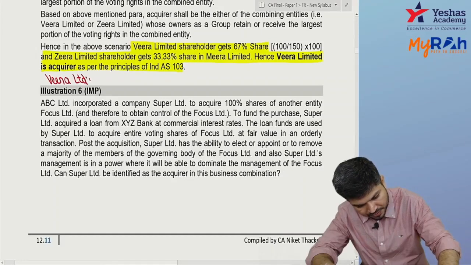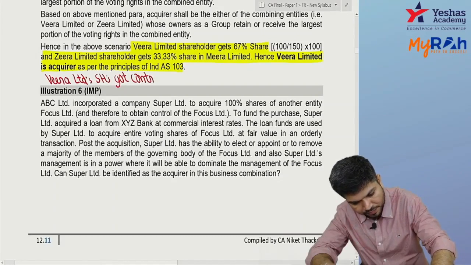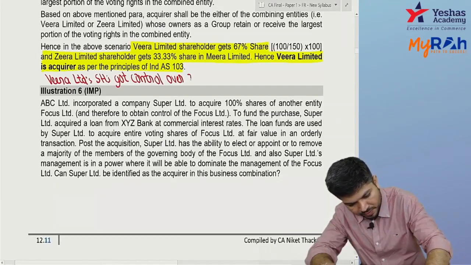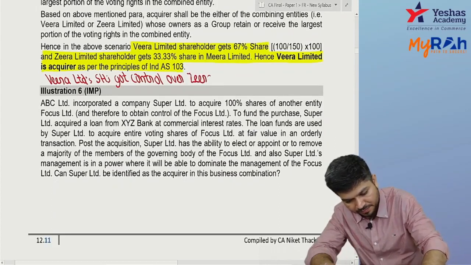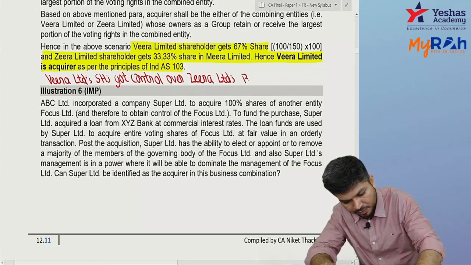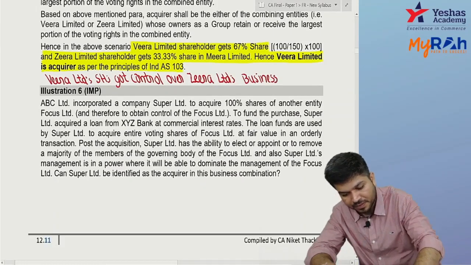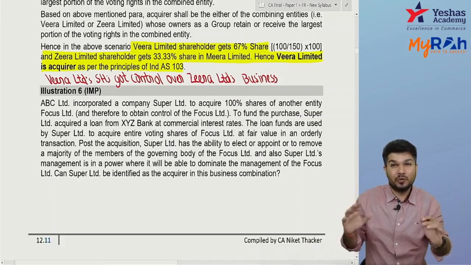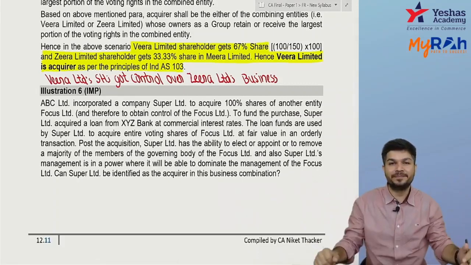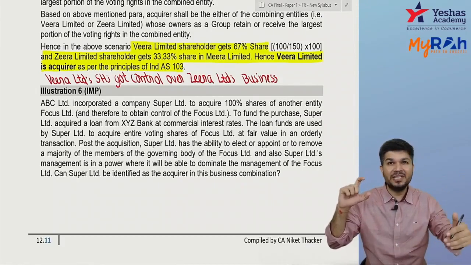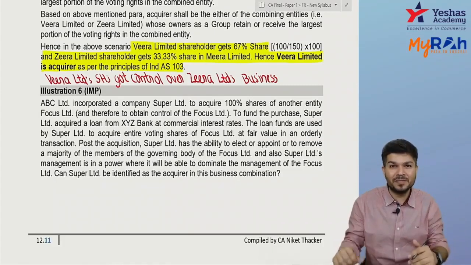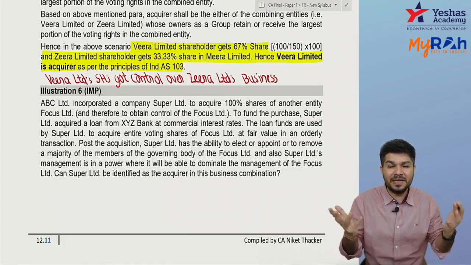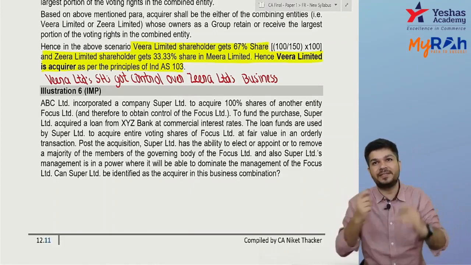Veera Limited's shareholders got control over Zira Limited's business. Combined, the name will be Meera, but don't go by the name. Don't think Meera acquired Veera and Zira. Don't say M Limited acquired V and Z. No. The shareholders of V Limited will have control over the combined business. So V acquired Z.